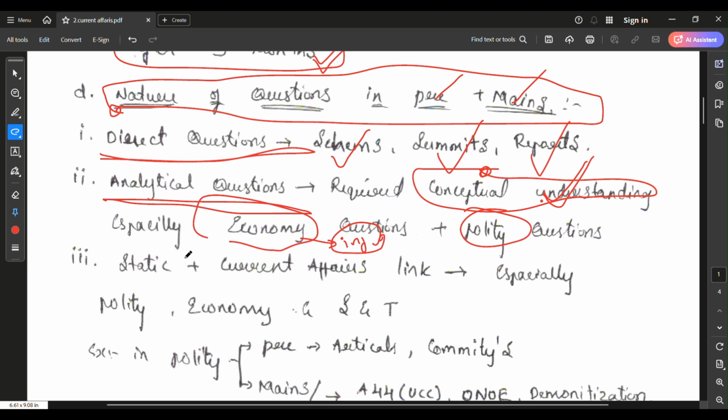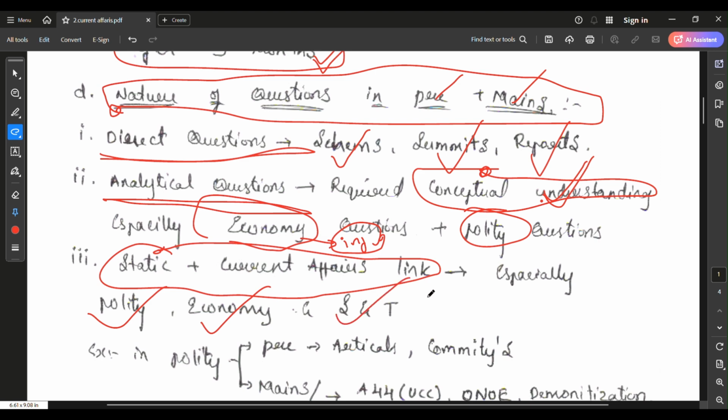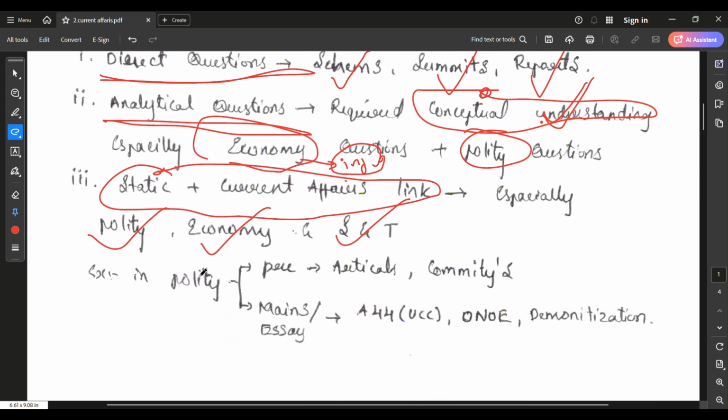The third type of question is static linked with current affairs. These questions are majorly asked from polity, economy, and science and technology. For example, in polity in prelims, they ask about the articles, and the articles are static, right? They also ask about the amendments to those articles, which is dynamic.